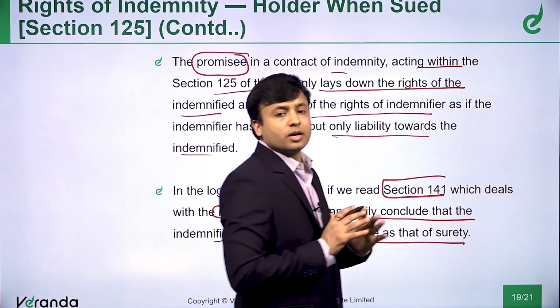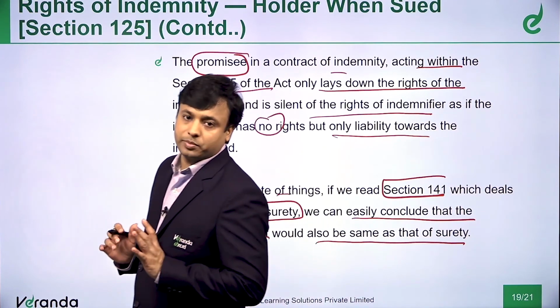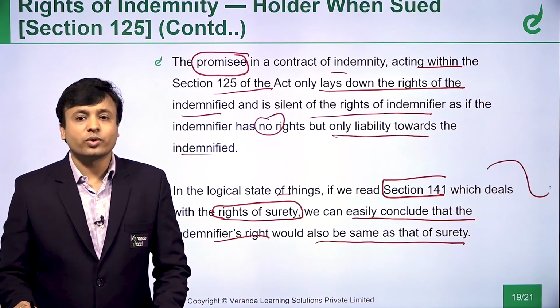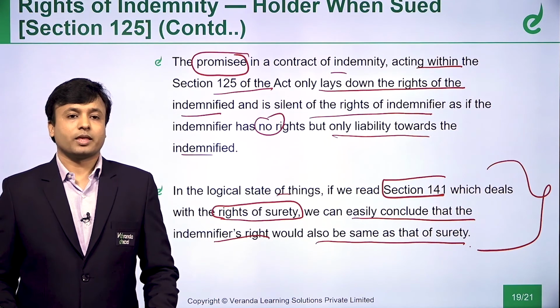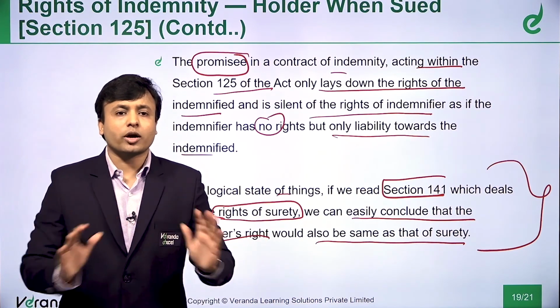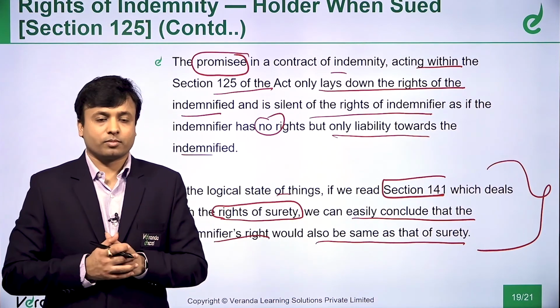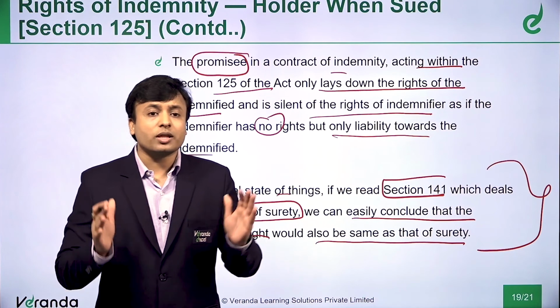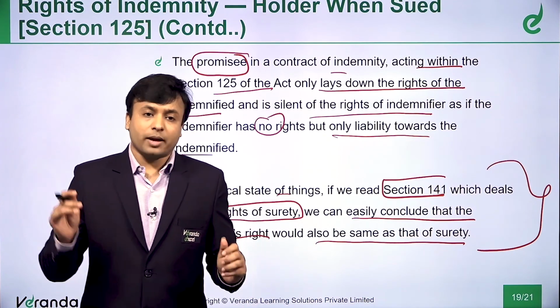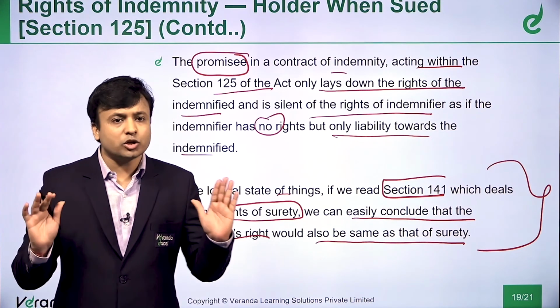See, you will understand this paragraph once we go to contract of guarantee. Then you will be able to understand this very clearly. Here, now, don't confuse yourself. In case of a contract of indemnity, there are two parties, the indemnifier and the indemnified. So, now we have understood what are the rights of the indemnified, that in case of any loss, he can recover from the indemnifier. That we have understood.